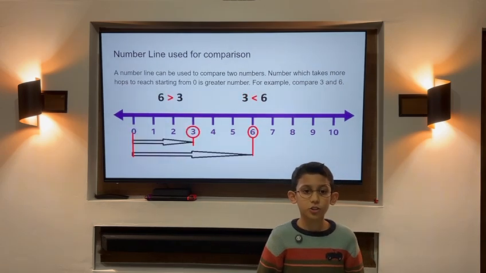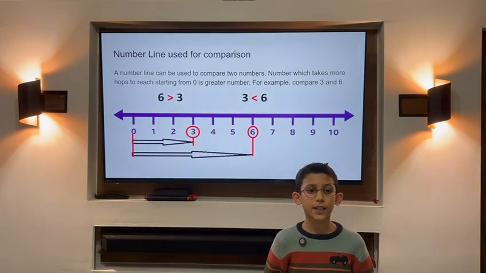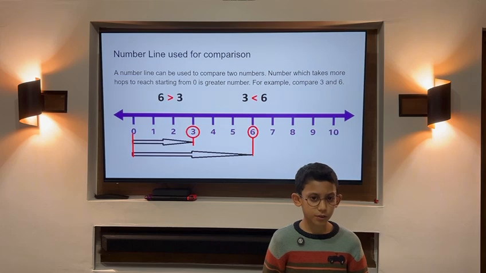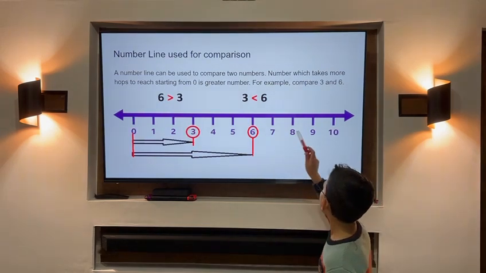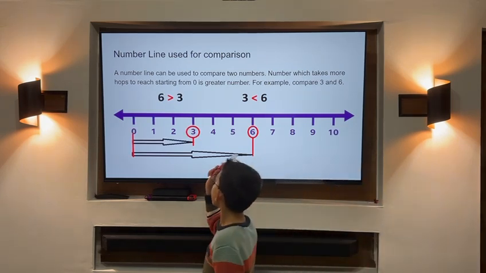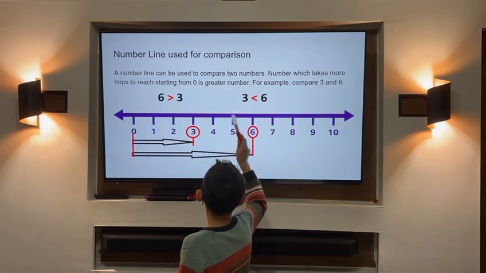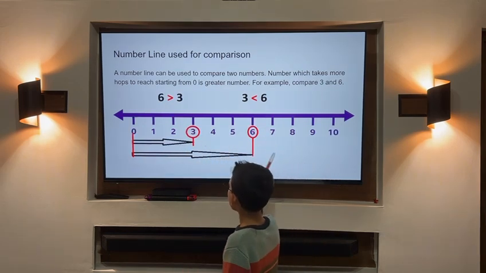Number line used for comparison. The number line can be used to compare two numbers. The number which takes more hops to reach starting from 0 is the greater number. For example, compare 3 and 6. So 6 is bigger than 3 because when we start at 0, it takes more hops to reach 6. That's why 6 is bigger than 3.